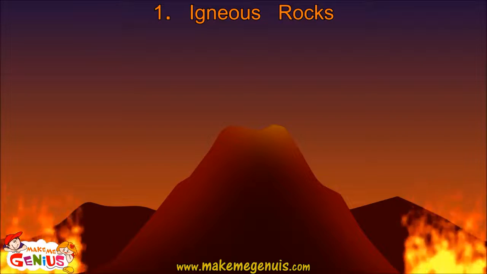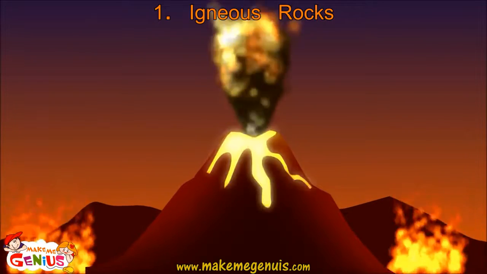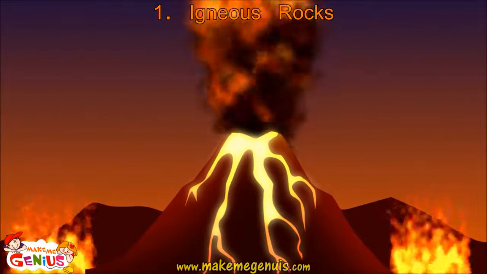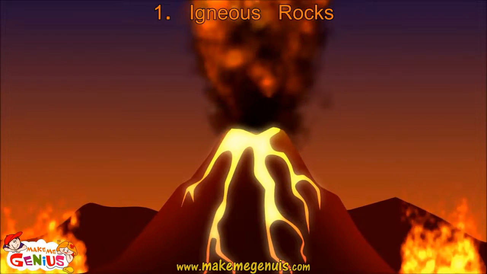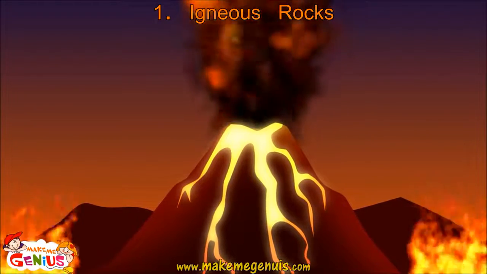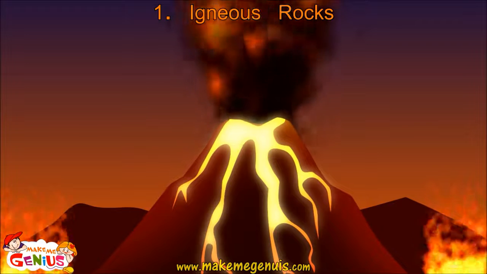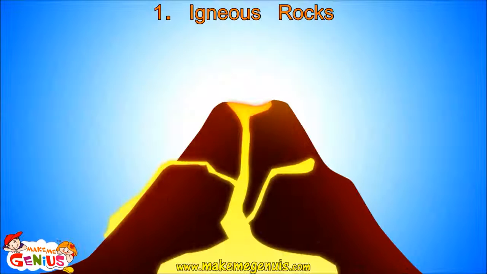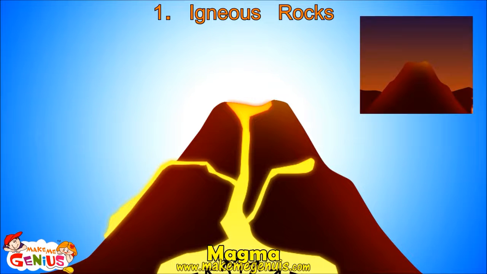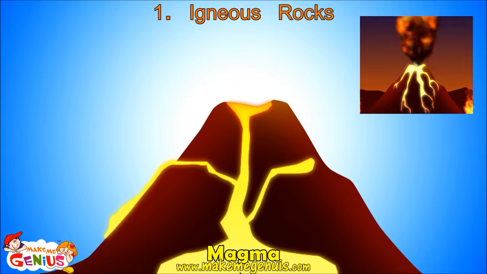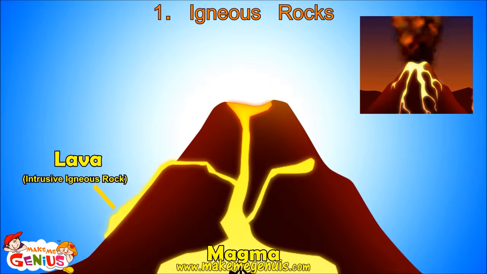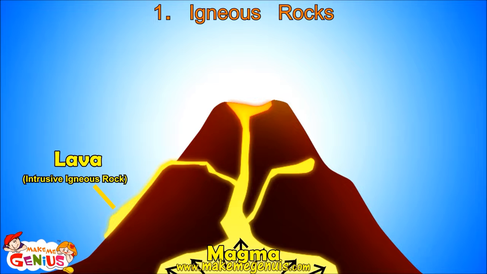To understand it further, let's first understand the volcano. Inside the Earth's core, there are a lot of molten metals and minerals. These melt due to very hot temperatures inside the Earth. The melted material is called magma. It puts a lot of pressure on Earth's surface. Sometimes Earth's surface breaks and this magma comes out. When it comes out, it is called lava. Some of the magma can't come out and it settles inside the Earth.